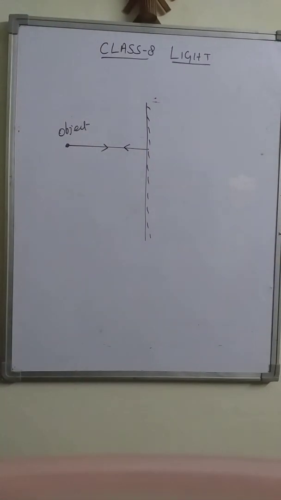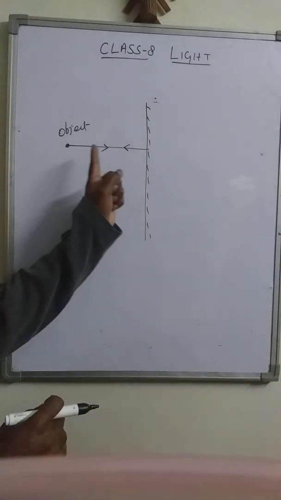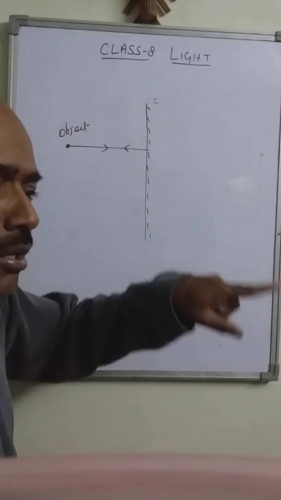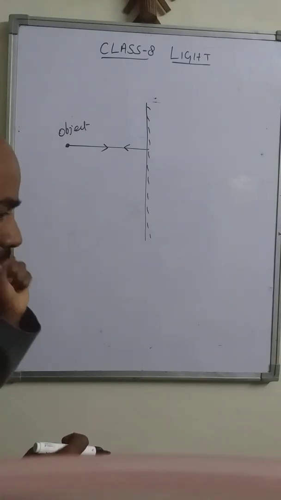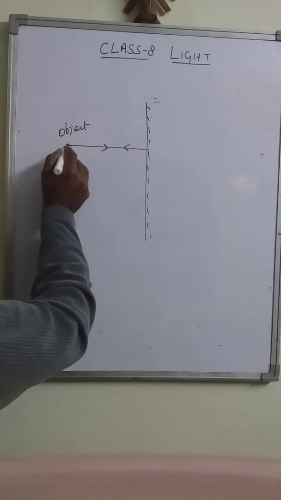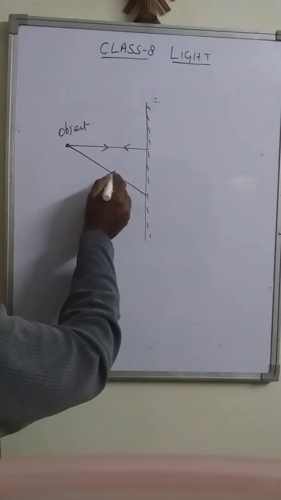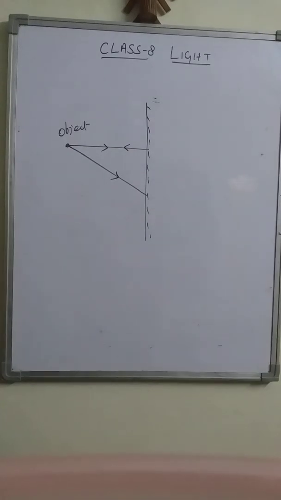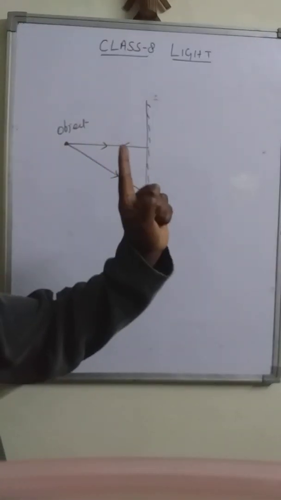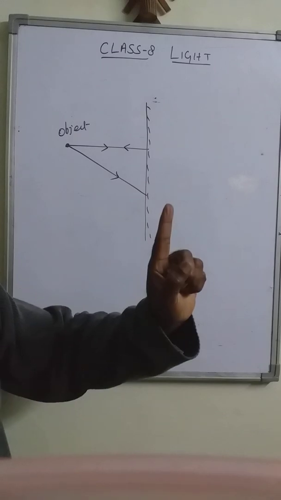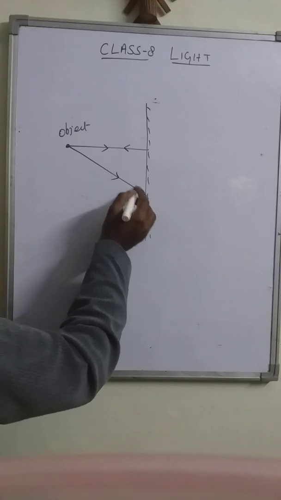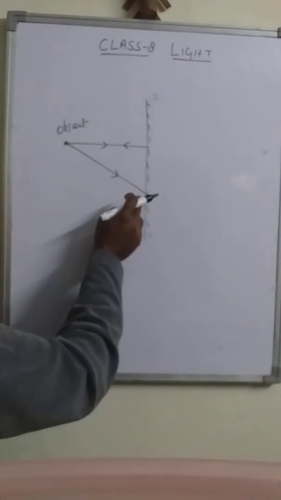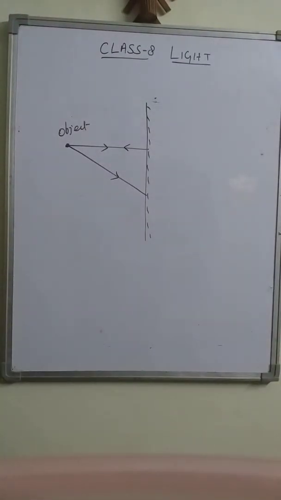This is the reflected ray. Right. Now I took one incident ray and got one reflected ray. Then one more incident ray is also taken from the object. It will strike the mirror at some angle, at any other point, because from a single point only one perpendicular line can be drawn. So this is taken here. This light ray is striking the mirror at some angle. So at this point it gets reflected.